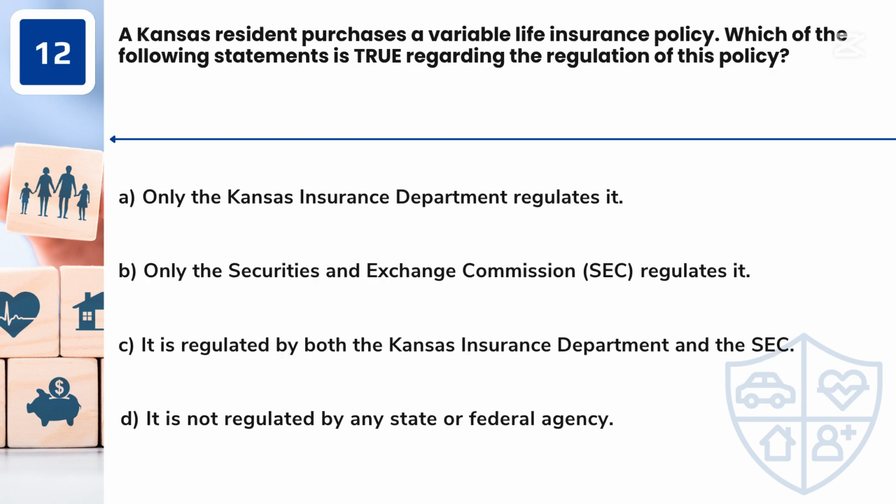Question 12. A Kansas resident purchases a variable life insurance policy. Which of the following statements is true regarding the regulation of this policy? A. Only the Kansas Insurance Department regulates it. B. Only the Securities and Exchange Commission, SEC, regulates it. C. It is regulated by both the Kansas Insurance Department and the SEC. D. It is not regulated by any state or federal agency.